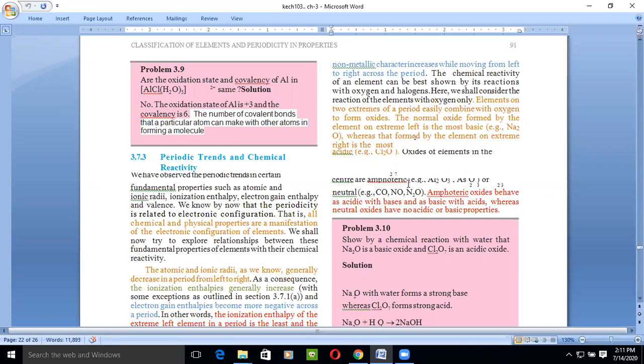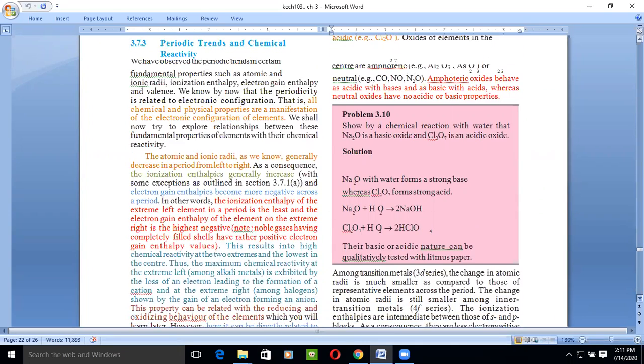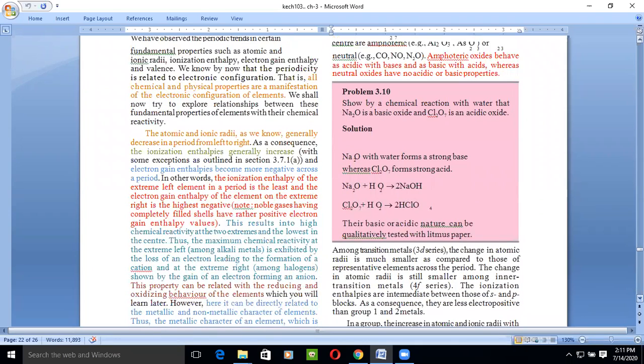Whereas neutral oxides have neither acidic nor basic properties. If we talk about the neutral oxide, they do not show acidic property nor basic property. So what we found: when we react the extreme left element with oxygen, its oxide is most basic.